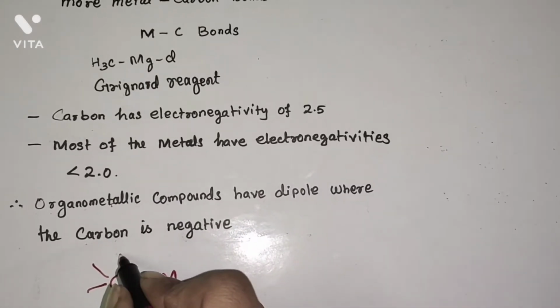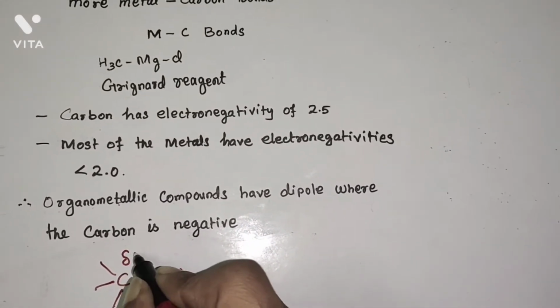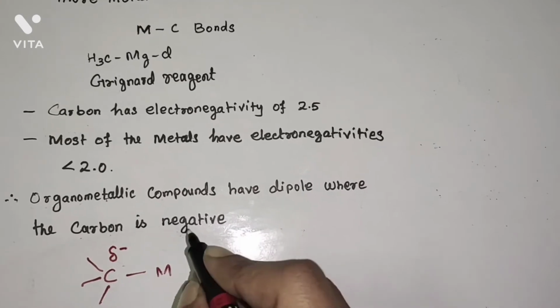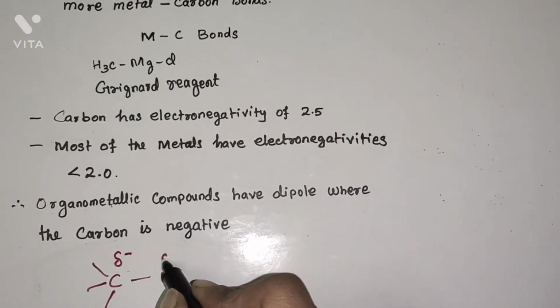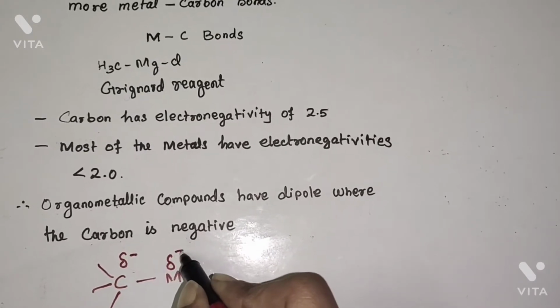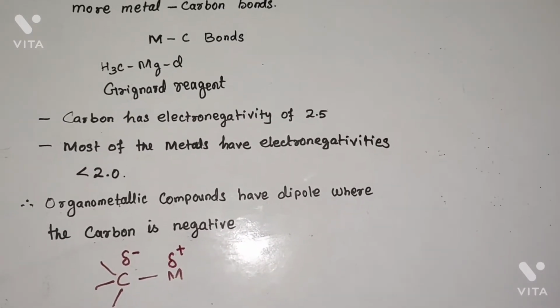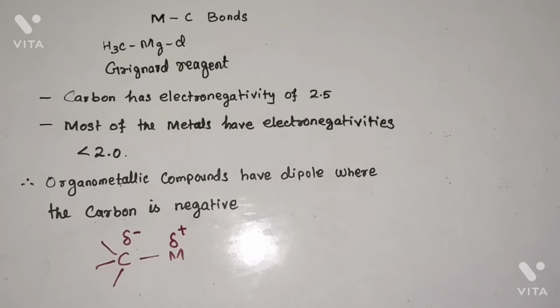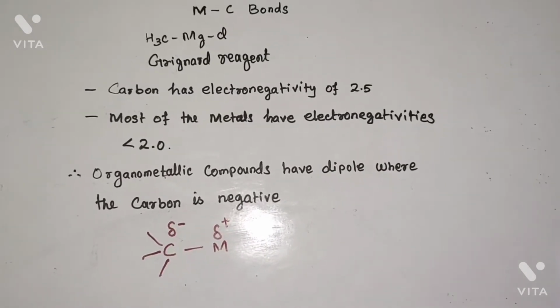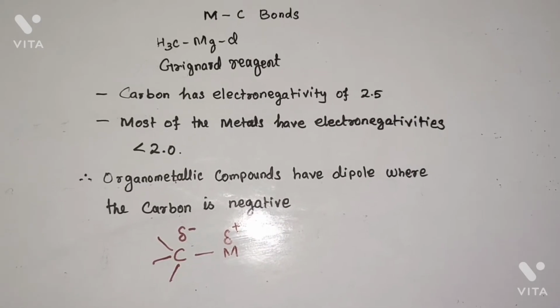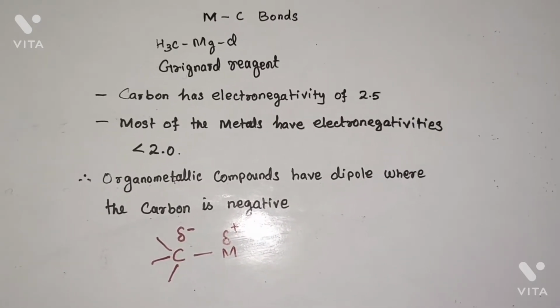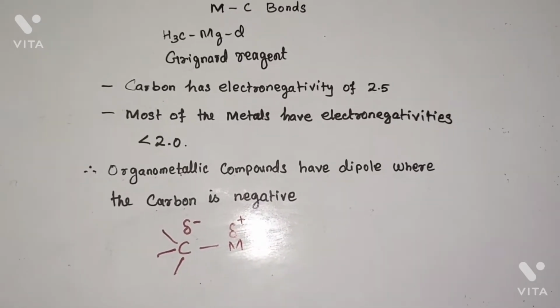Therefore, carbon is negatively charged, delta minus, and most of the metals are positively charged, delta positive. This means that organometallic compounds tend to act as carbon-based nucleophiles as well as bases.